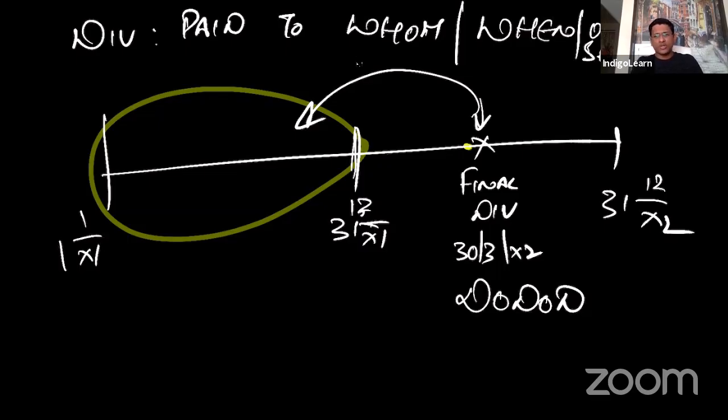Okay, good. Now let's move ahead. We know the declaration of dividend when it is happening. We will move ahead to the next point.